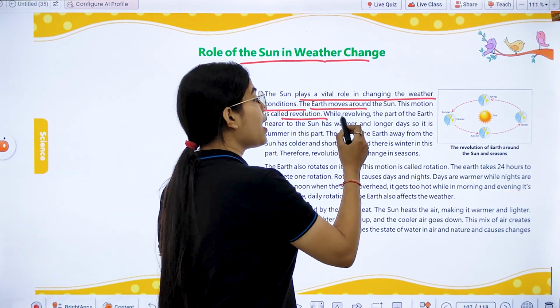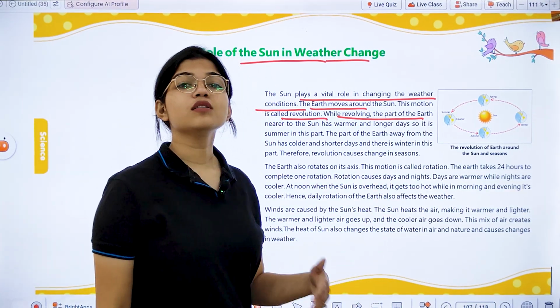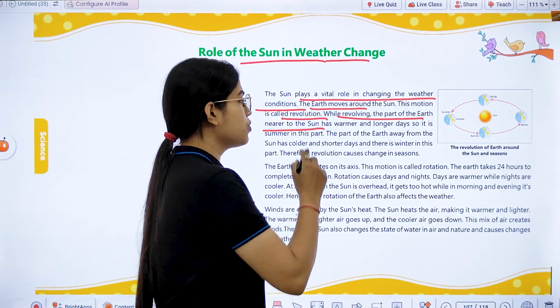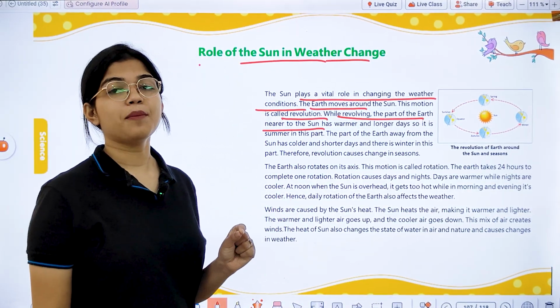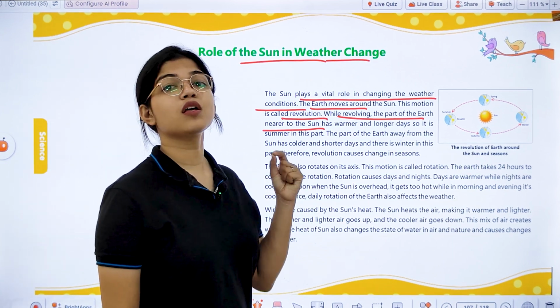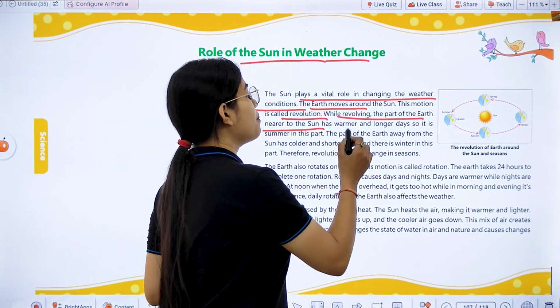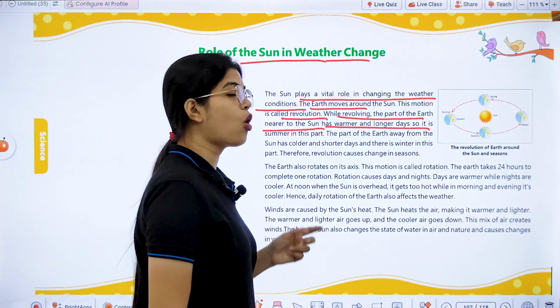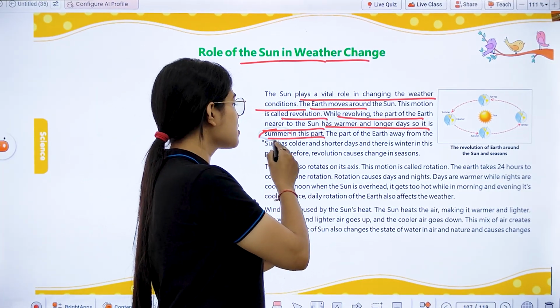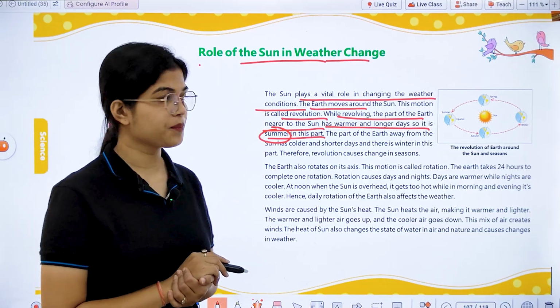While revolving, the part of the Earth nearer to the sun has warmer and longer days. So we can say that in that part there is summer at that time.